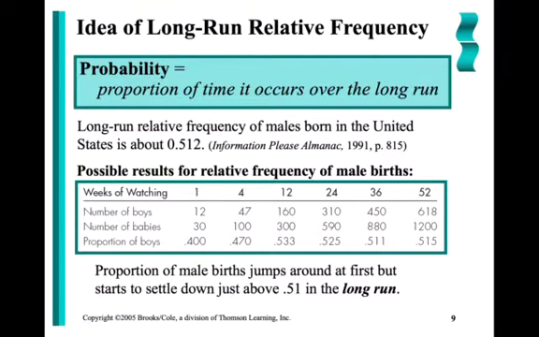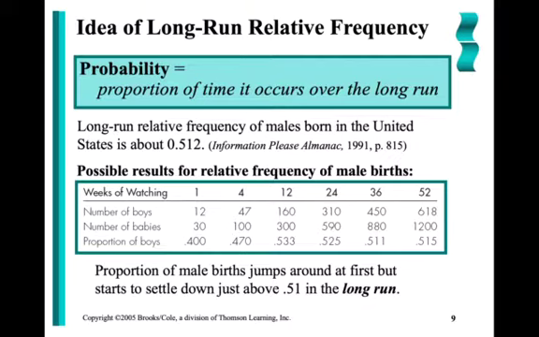So it says the long run frequency of males being born in the United States is about 0.512. So what we did was we just had an observational study. Why couldn't this be an experimental study? Well, you can't force somebody to be born a male. You can't force somebody to be born a female. So we're just observing and reporting.